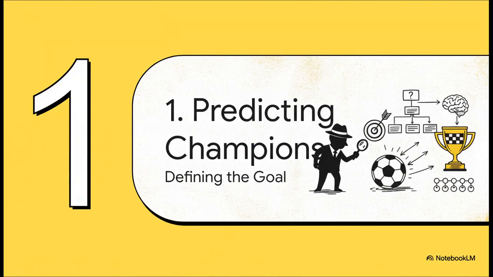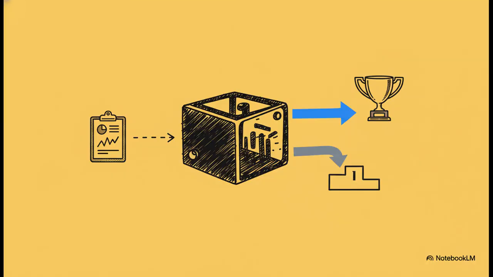All right, first things first. Before our detective can even start looking for clues, we need to give it a super clear objective. So here's the game plan. We're building a model that's basically a binary classifier. Now that sounds fancy, but all it really means is that it looks at a team's data and gives one of two simple answers. 1 if it thinks they'll finish in the top 4, and 0 if it predicts they won't. It's a clean, simple yes or no challenge, which is absolutely perfect for our data detective.